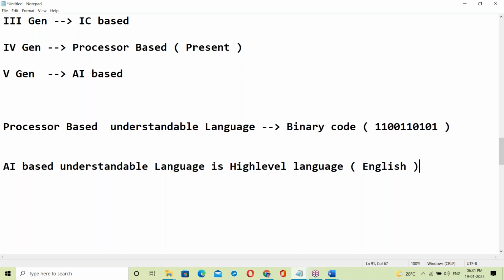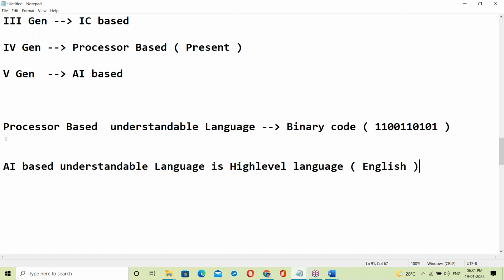Okay, there are different languages. Java is there, Python is there. Next, mainly R language. For AI, the mostly used language is R language. R language, Python, Java, and ML, machine learning.